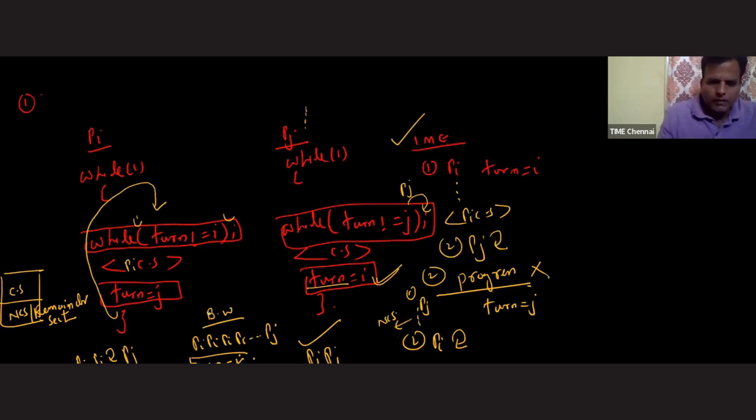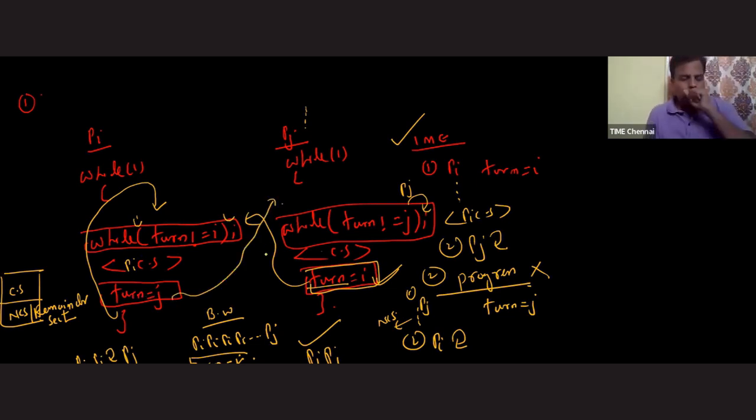But before that algorithm, we'll see one more thing. In which order are the processes entering inside the critical section? PI, PJ. And if you observe closely, if process PJ is coming out from the critical section, by setting turn equals to I, indirectly it is giving chance to process PI. If process PI is coming out from the critical section, by setting turn equals to J, indirectly it is giving chance to process PJ.